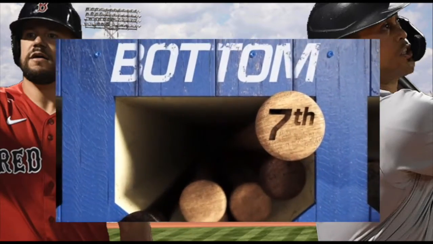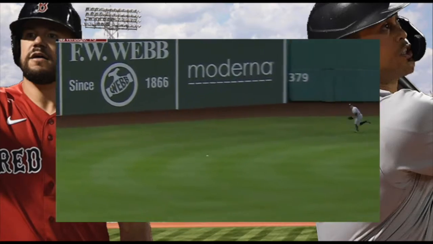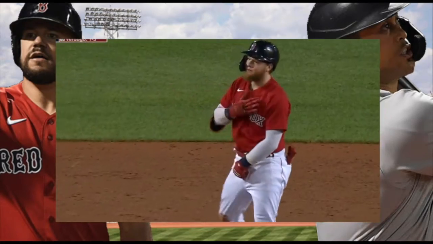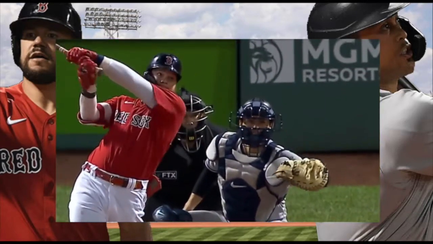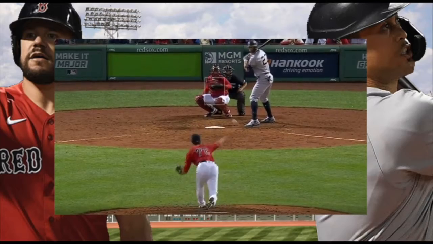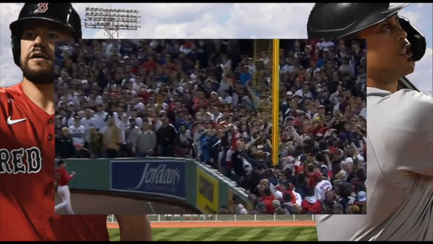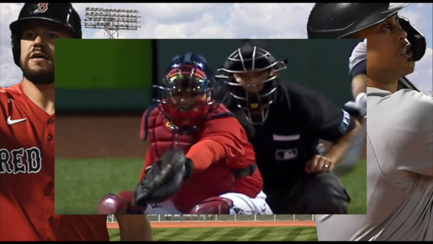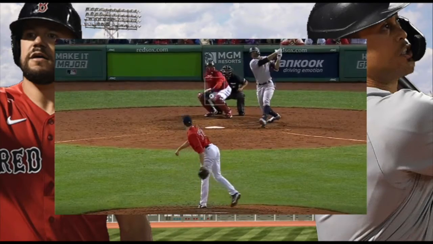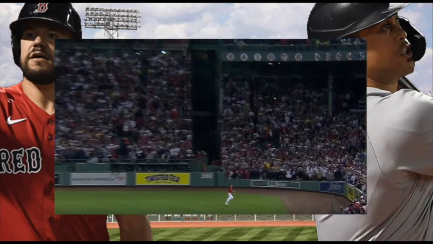Moving on to the 7th, the Red Sox offense, particularly Alex Verdugo, would stay hot, because in Boston's half of the 7th, they would score 2 more runs via a 2-run double off the bat of Red Sox left fielder Alex Verdugo, which made the game 6-1 Boston. So the next and last team to score in this game would be the Yankees in the top of the 9th. Yankees slugger Giancarlo Stanton would hit an unceremonious solo home run that just went inside the pesky pole down the right side. This solo bomb would make it 6-2 Red Sox.